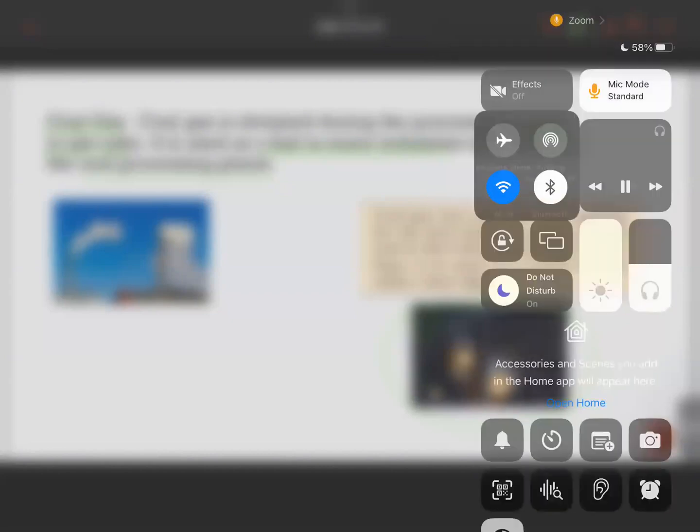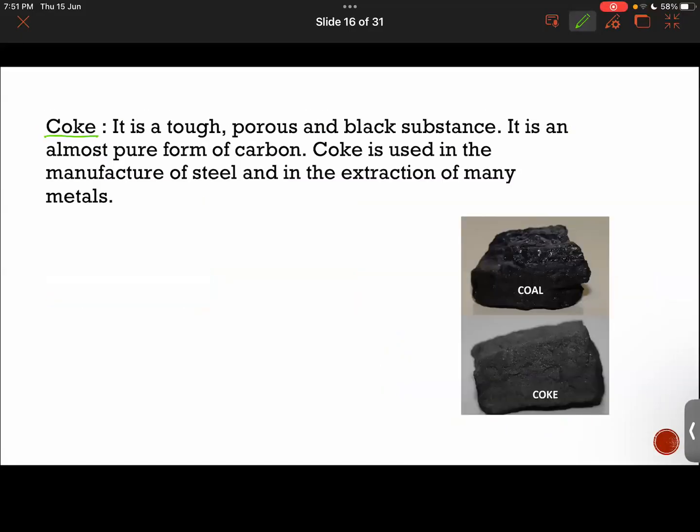Now, what is coke here? See the difference between coal and coke. Coal looks very tough and hard. While observe the image of coke here.